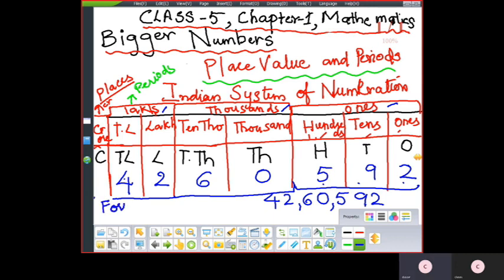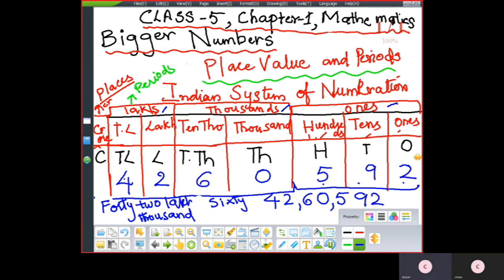So it is 42 lakh, then 60,000, then 592.